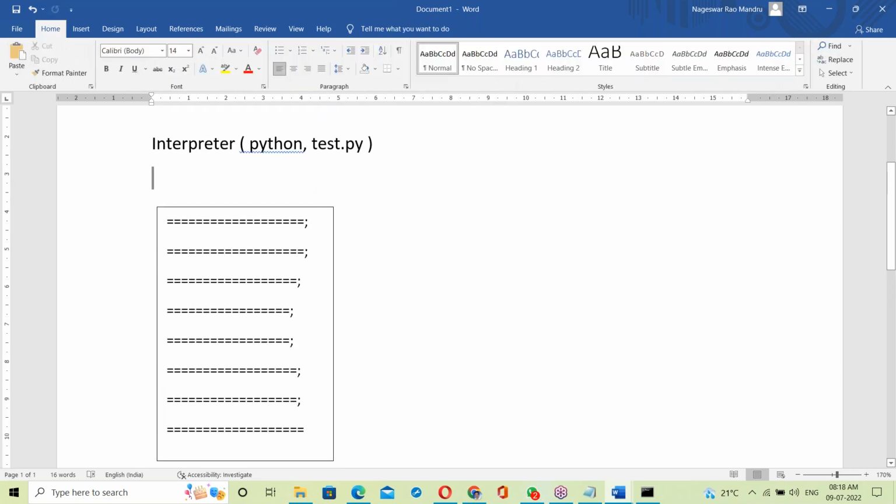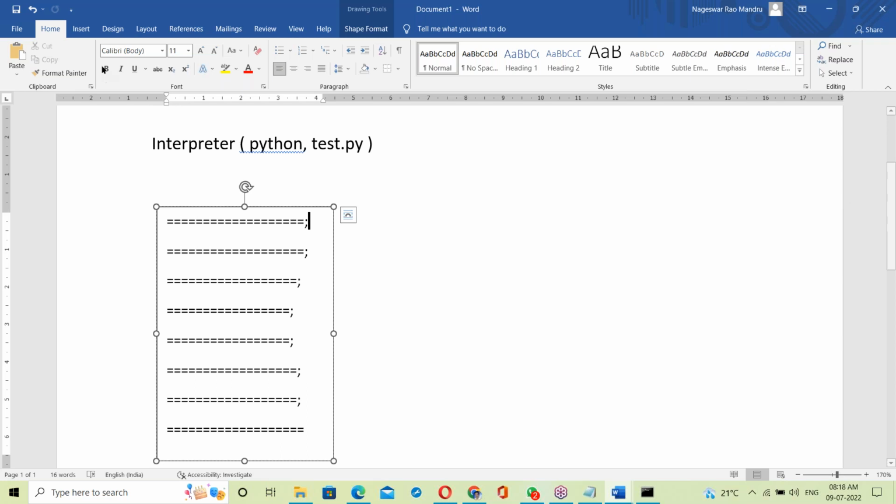How is this Python interpreter working? Not only the Python interpreter, any interpreter's working is the same. No difference. Let me explain one by one here.